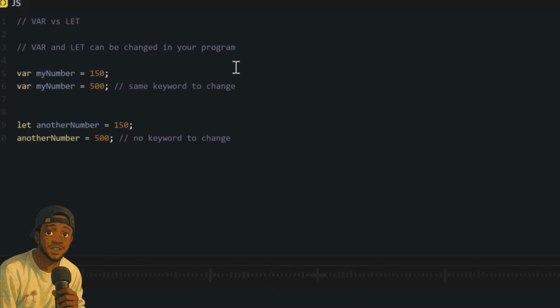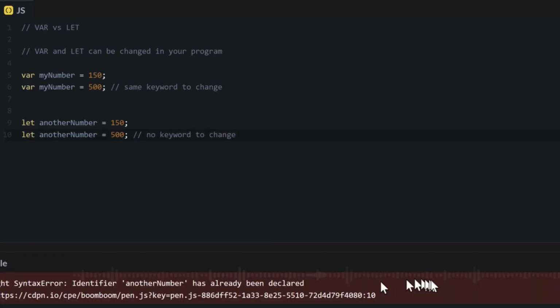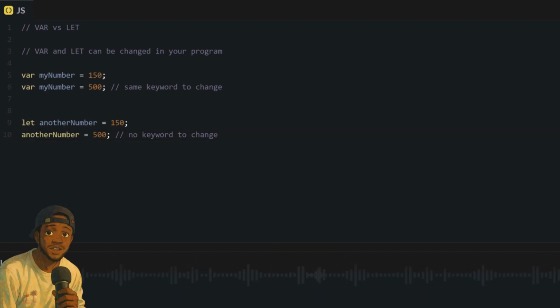But if you use let, and this is why in most JavaScript code you will see let, it must be the one to use. Once you use let to declare and assign your variable, if another person doesn't know and tries to declare it again with let, it will not work. As you can see here, the true error says the person didn't use let to declare the variable before. But if you want to reassign it on purpose, you don't use let again. That shows the computer that you already declared this thing before, and it is not by mistake that you declare it again to change the value.